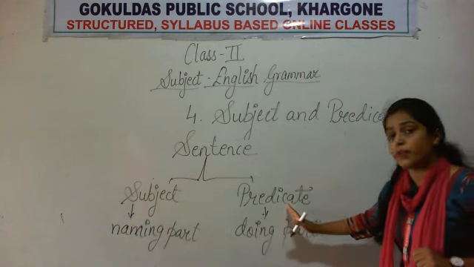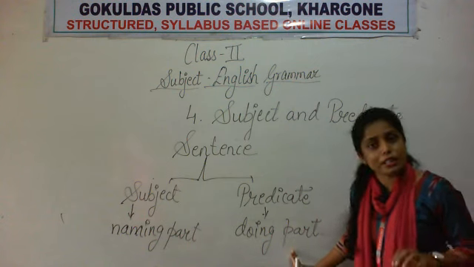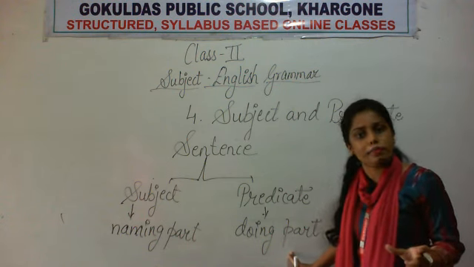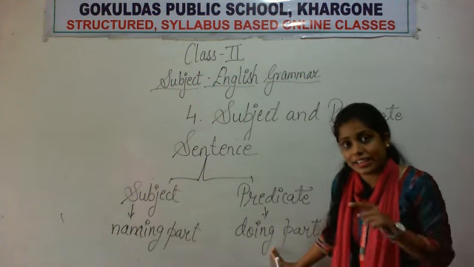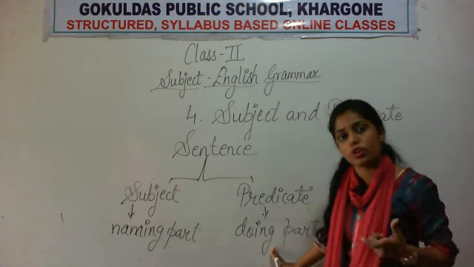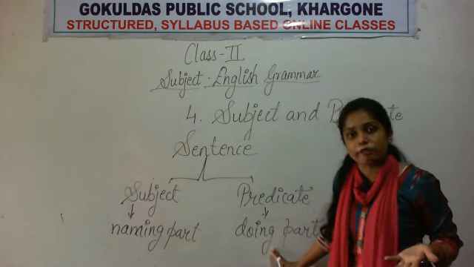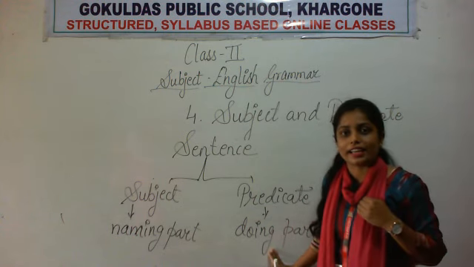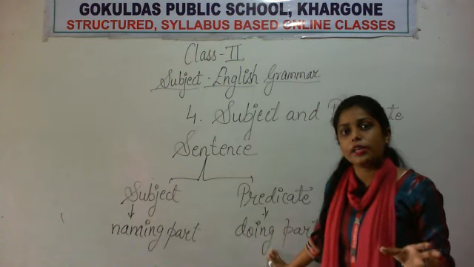And another is the predicate. That is the doing part of a sentence. This part tells us what the subject is doing or what the subject is in a state of being. ये पार्ट हमें बताता है कि सब्जेक्ट क्या कर रहा है. सेंटेंस में सब्जेक्ट जो बताया वो कर क्या रहा है, एक्चुअली what is it doing, या वो सब्जेक्ट क्या है. For example, just now I am teaching, so I is the subject, am teaching is the predicate. सो मैं पढ़ा रही हूँ, I am teaching.